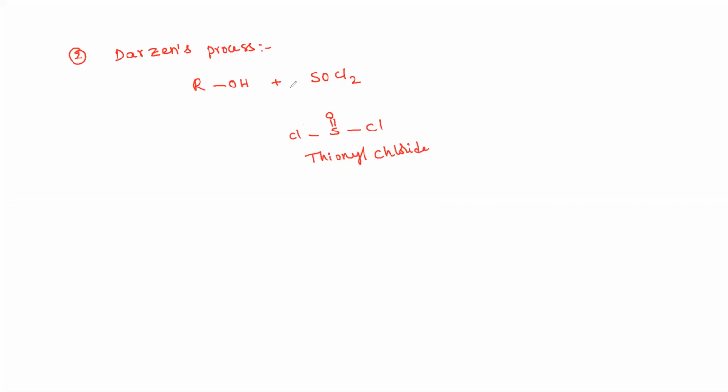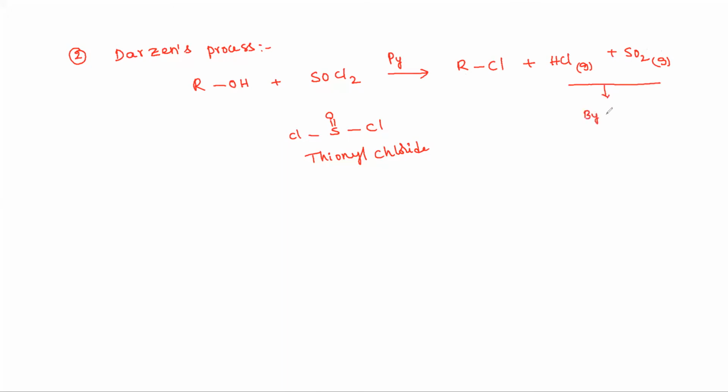This alcohol reacts with thionyl chloride SOCl2 in the presence of pyridine solvent, Py meaning pyridine, and produces RCl, alkyl chloride, with HCl gas, hydrochloric acid gas, and sulfur dioxide gas as byproducts. This reaction is the best reaction for the preparation of alkyl chlorides, because the byproducts are in gaseous state.